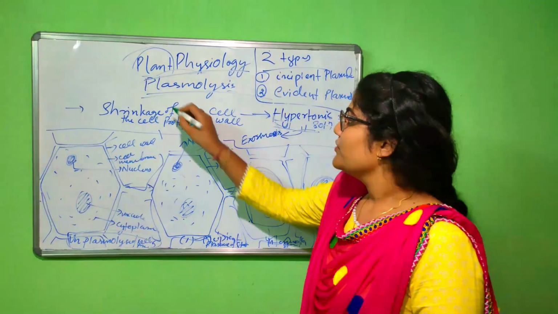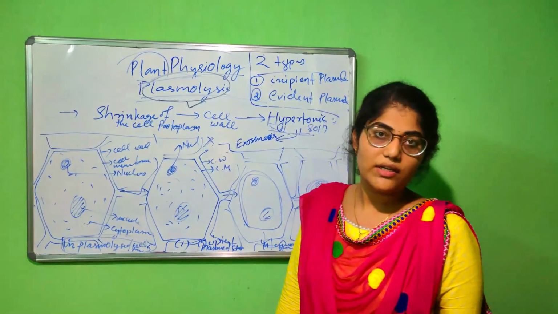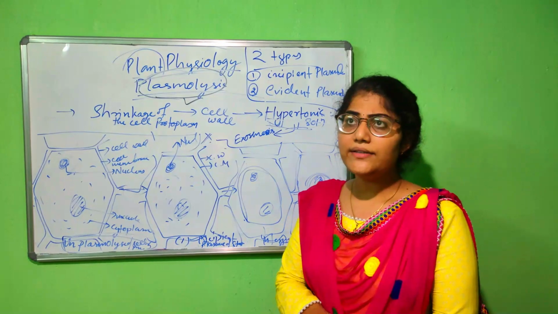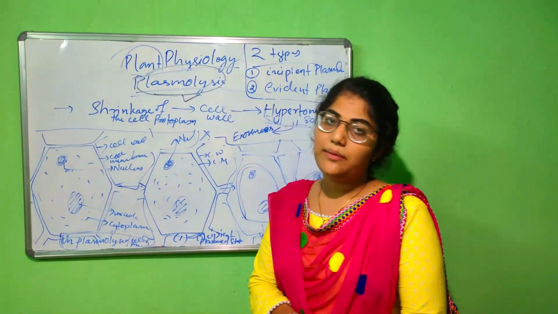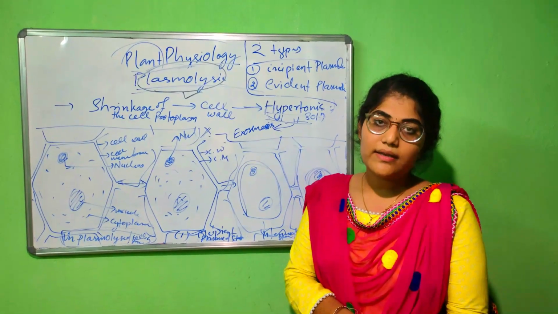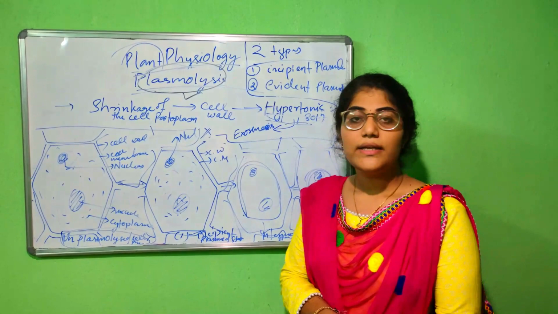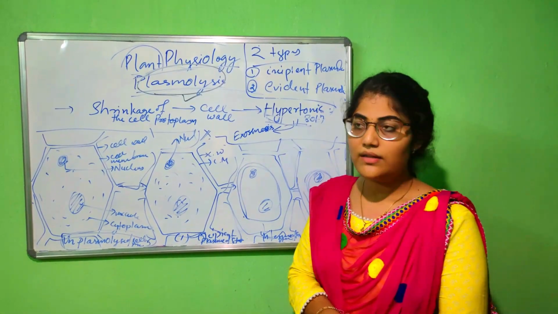We say that it is a totally plasmolyzed cell. So the process of plasmolysis has various significance in living organisms, or we may say in plants. The first one is that it determines the living nature of the cell. The second point is that it determines the permeability of the cell wall, and the third is that it determines the semi-permeable nature of the plasma membrane.